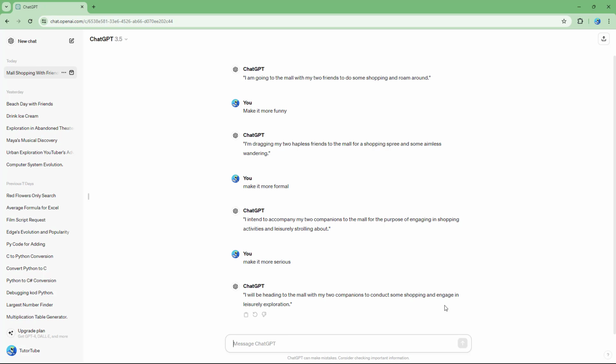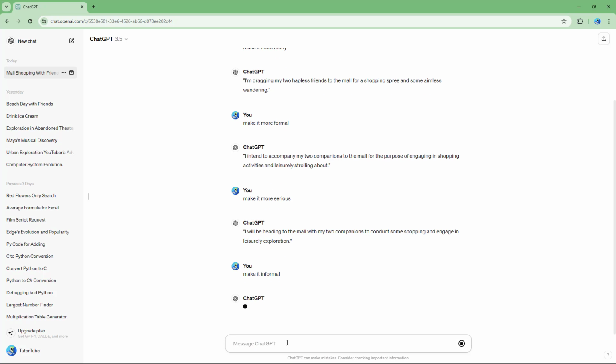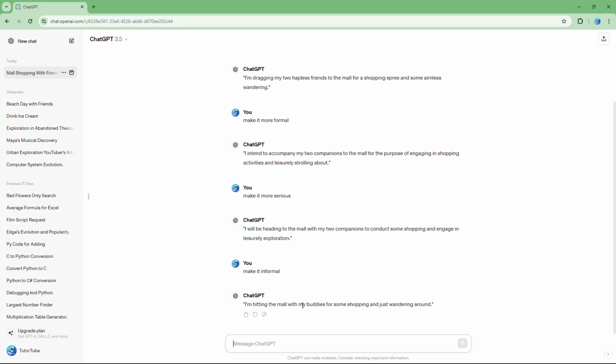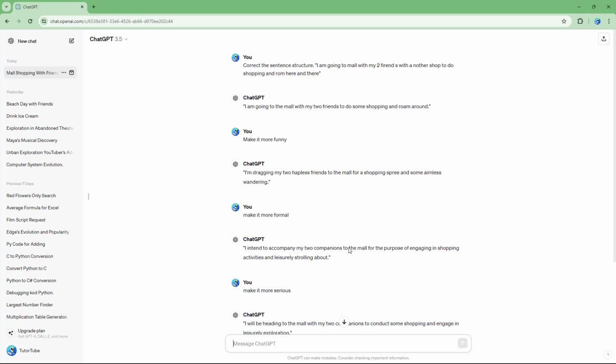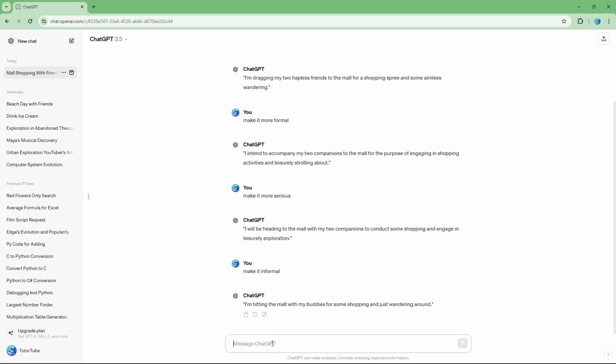Right here, I'm going to say make it informal, and press enter, and you can see that it changes. I'm hitting the mall with my buddies for some shopping and just wandering. So you can really see that you can change around the sentence structure and change its tone and everything right here.